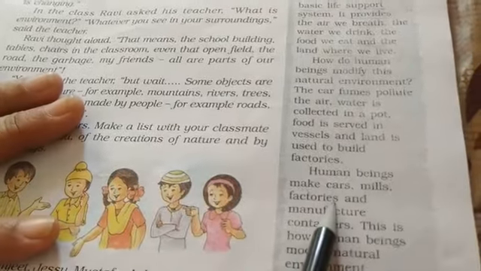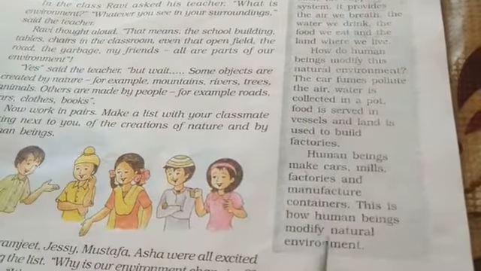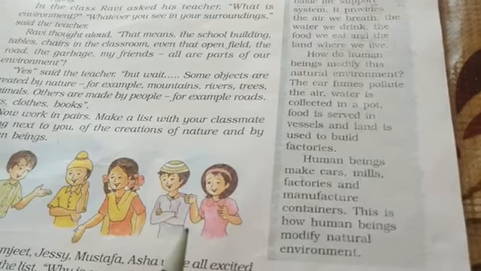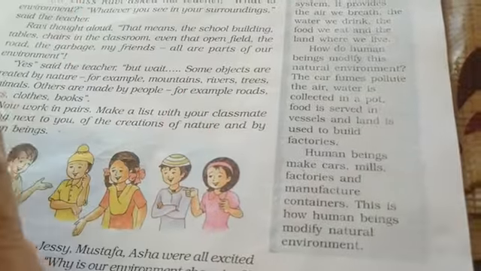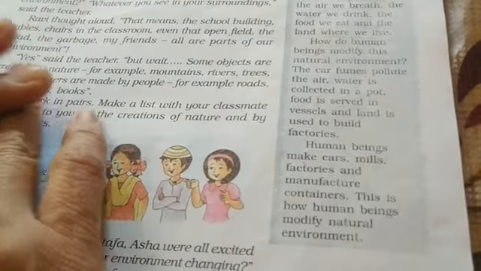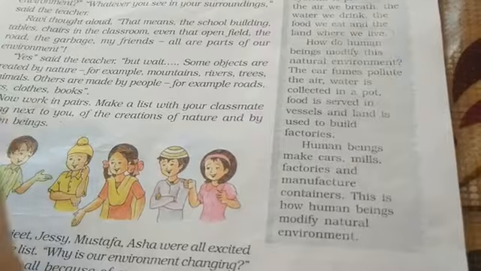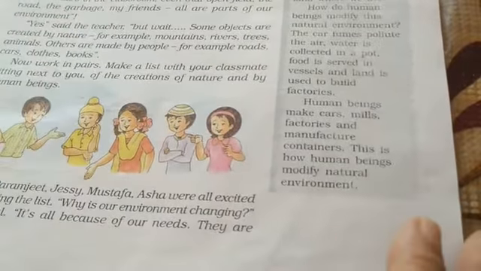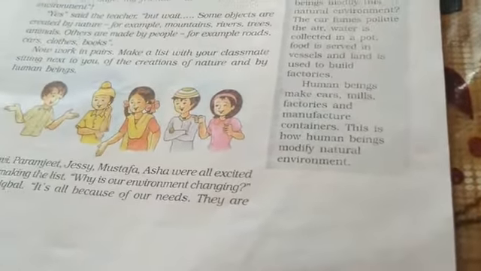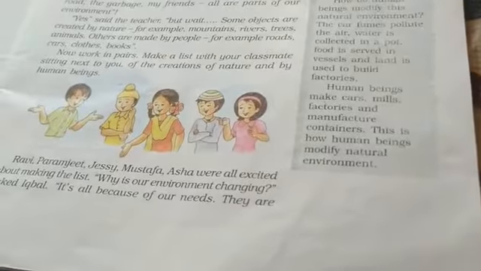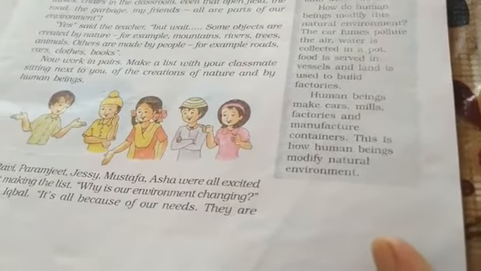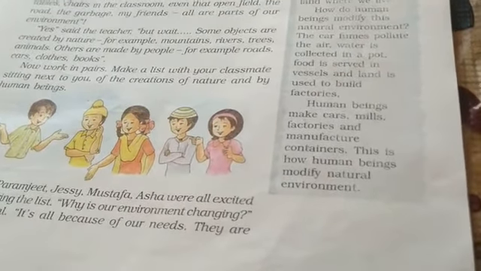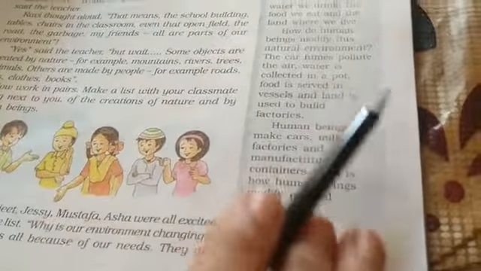The human beings make cars, mills, factories and manufacture different containers. Different containers in the sense, different types of those containers which can be used either for storing things, for transportation, for preserving things, isn't it? Or say for example, these containers are used as boilers, these containers are used for the dyeing purposes of the clothes, etc., in the textile mills, etc., okay? So this is all how the human beings modify the natural environment, right?